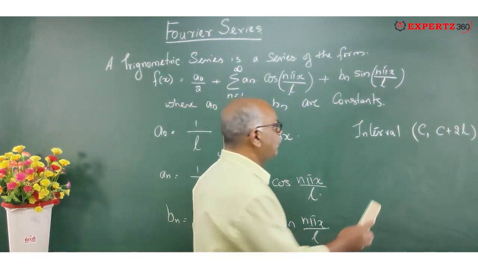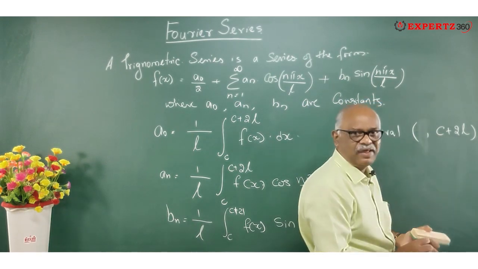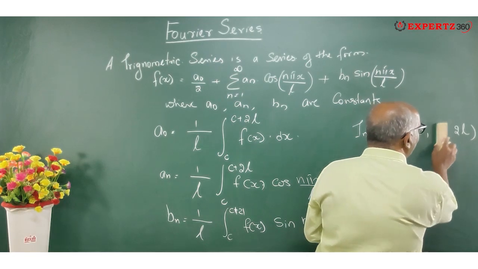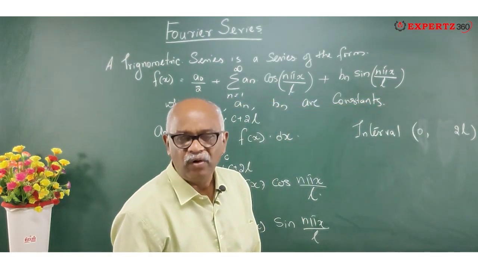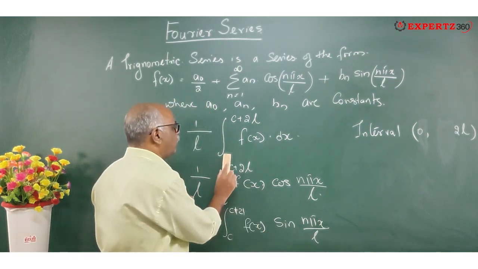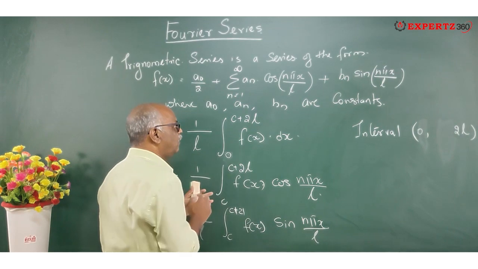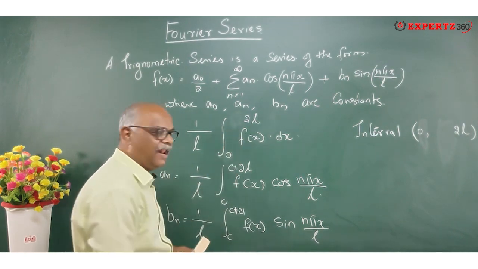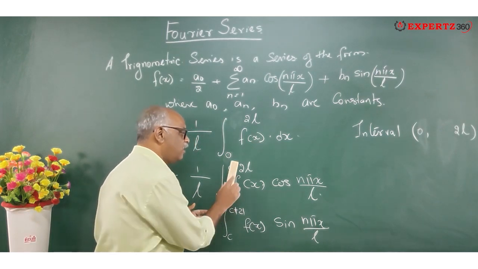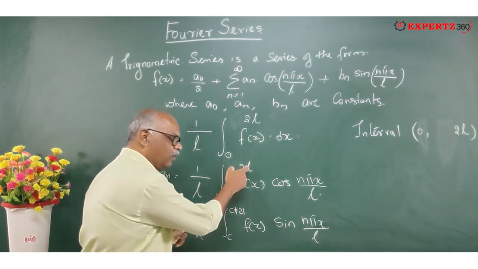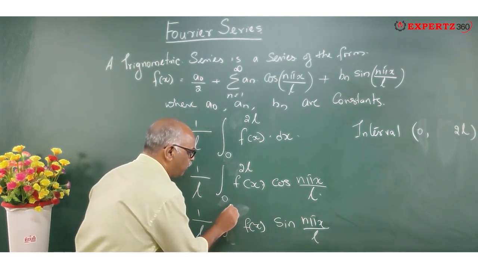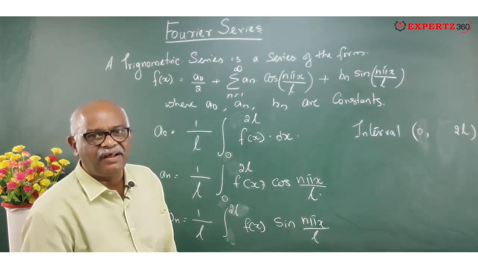I'm going to change the interval; I put c is equal to 0 now. Okay, so this is 0 to L. See, it is 0 to L. Then what does the equation become? a0 is equal to integral 0 to L. Clear? Here 0 to L. Here 0 to L. Now clear with the formula?